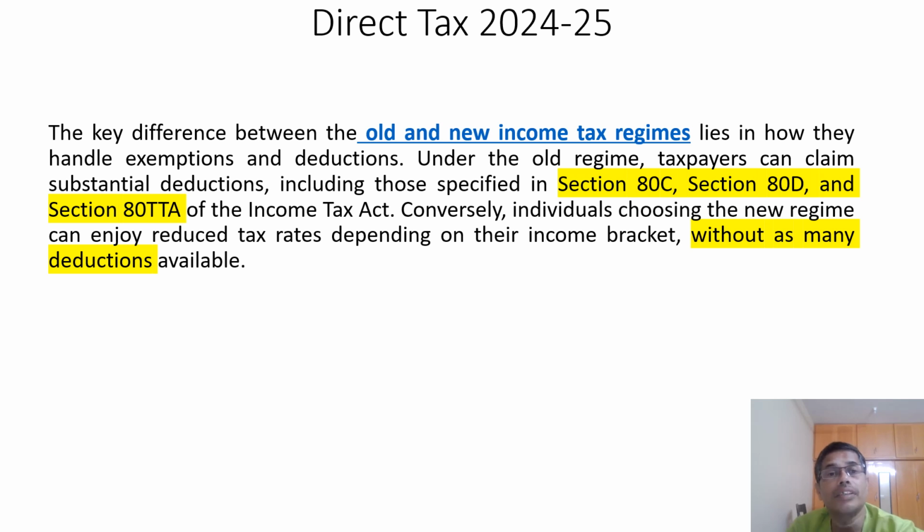Whereas he can claim these 80C, 80D and 80TTA in the old regime. In the new regime, the tax is applicable depending on the income bracket as shown in the previous slide.